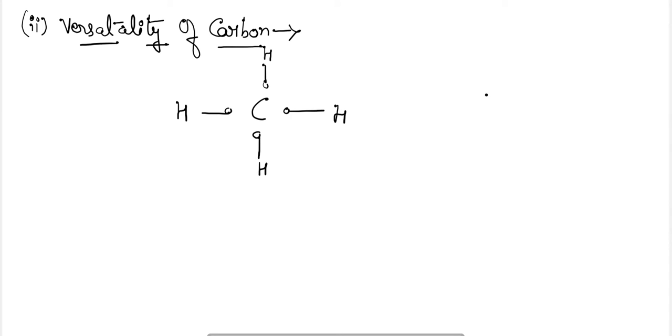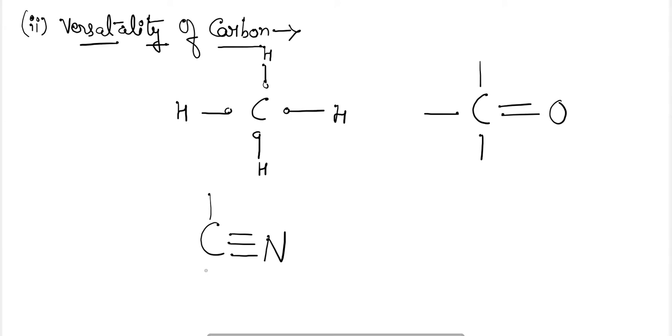It can form double covalent bonds with oxygen. It can form triple covalent bonds with atoms like nitrogen. So carbon has a versatile nature, and it can form single covalent bonds, double covalent bonds, and triple covalent bonds with the elements.